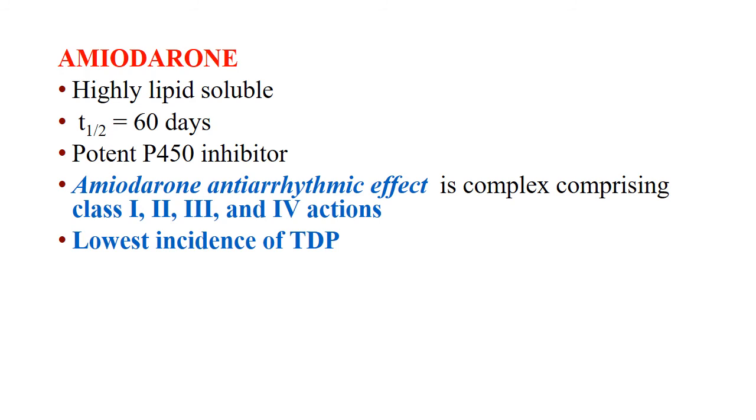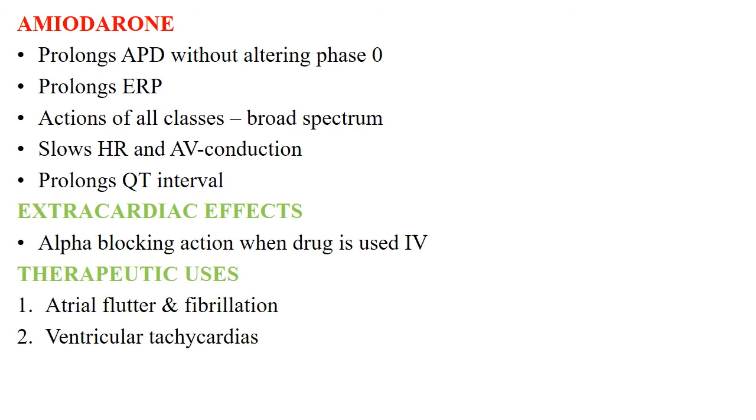Amiodarone's antiarrhythmic effect is complex. Amiodarone also shows class 1, 2, 3, and 4 actions. It has a low incidence of torsades de pointes. Amiodarone prolongs the action potential duration without altering phase 0. It prolongs the effective refractory period. It shows the actions of all classes, so it is broad spectrum.